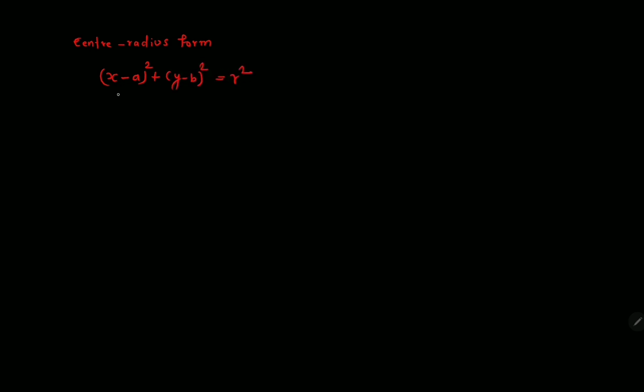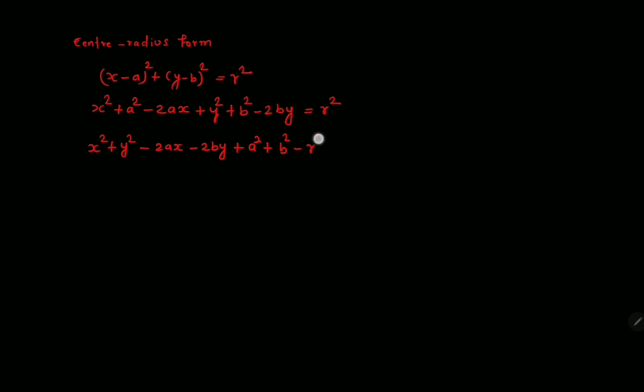equals r square. Upon expansion, I have x square plus a square minus 2ax, y square plus b square minus 2by equals r square. Upon rearranging, I have x square plus y square minus 2ax minus 2by plus a square plus b square minus r square equals 0.